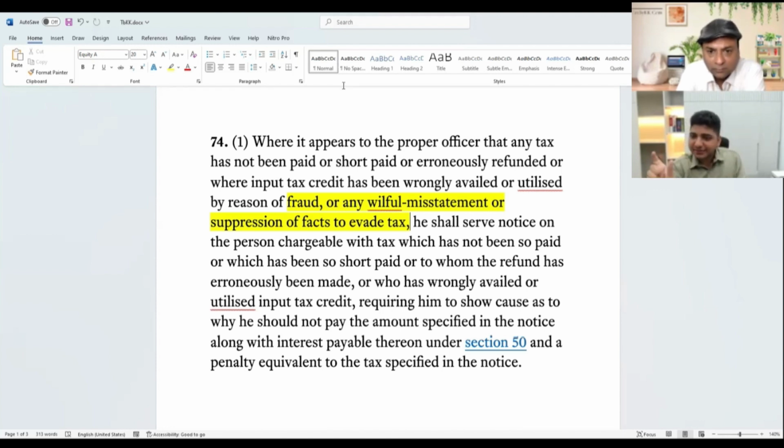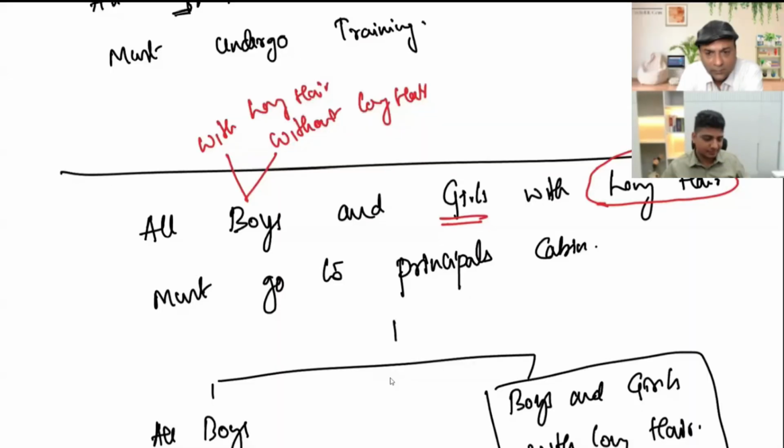Now, evade tax, if it is a qualifier, is it only applicable to suppression of facts or is it also applicable to willful misstatement? Anvesh, the example which you have given, come to that example, that is staff, vendors. Yes, I will do that. Show me that example again. Now, Anvesh, show me that example one again.